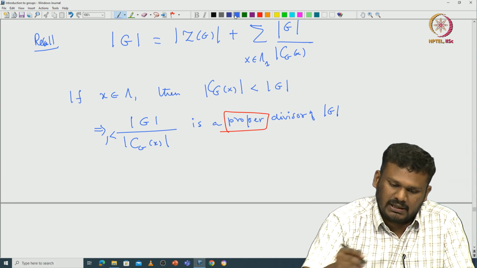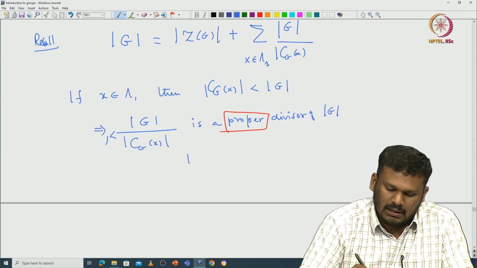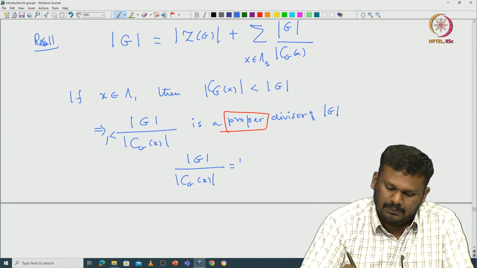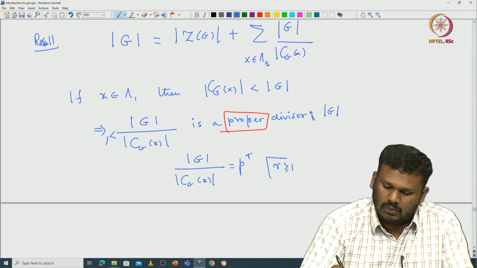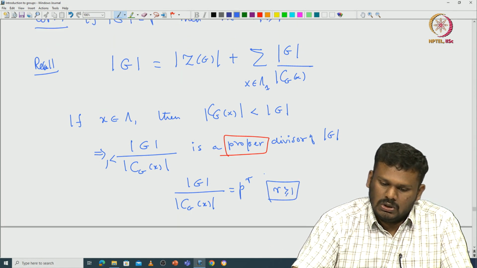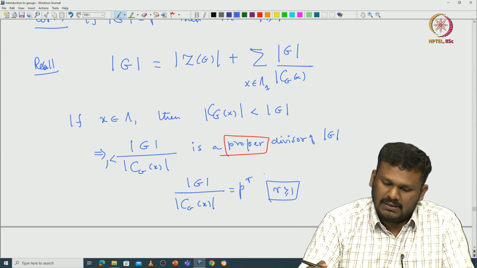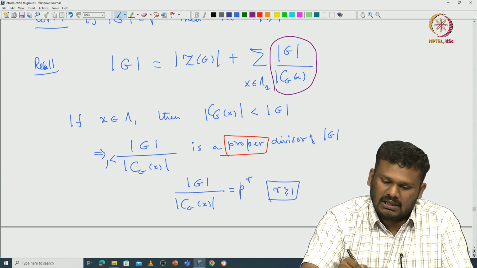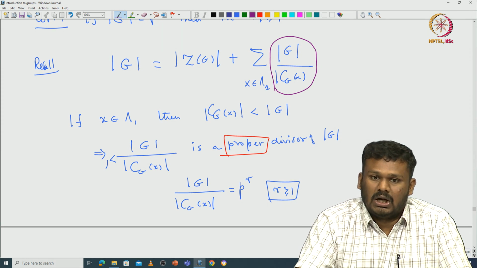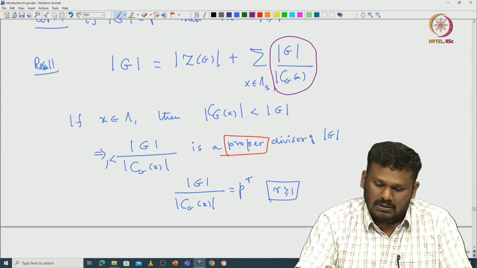That means the cardinality of G divided by the cardinality of C_G(x) must be some prime power p power r, for r greater than or equal to 1. That simply tells us, for x in lambda 1, that whatever elements are there in this sum, they are all divisible by p. That is all it says.